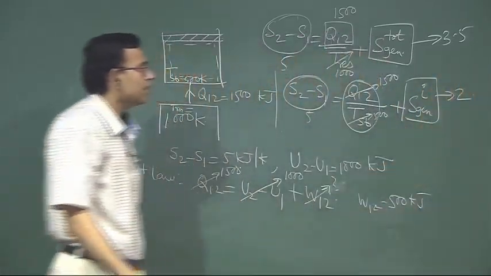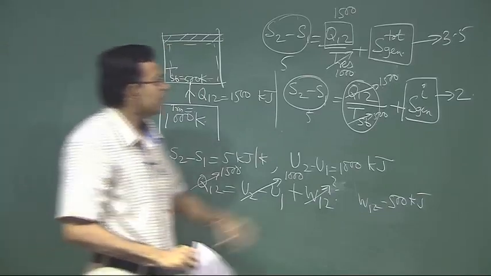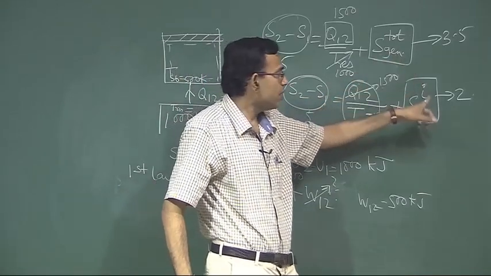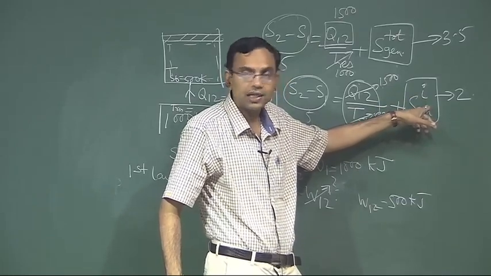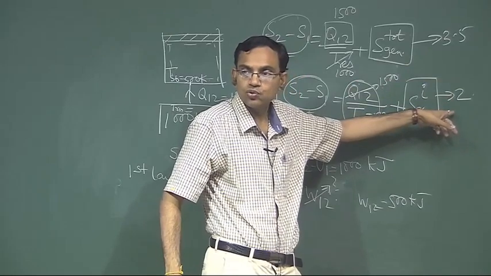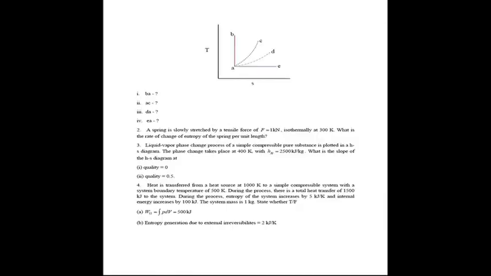So, what is the entropy generation due to external irreversibilities? This is the total entropy generation. This is the entropy generation due to internal irreversibilities. So, the remaining entropy generation is due to external irreversibility. So, 3.5 minus 2, that is 1.5 kilojoule per Kelvin. So, the part B of the answer given, entropy generation due to external irreversibility is 2 kilojoule per Kelvin, that is wrong. It should be 1.5 kilojoule per Kelvin, and the first question W12 is equal to integral PDV equal to 500.